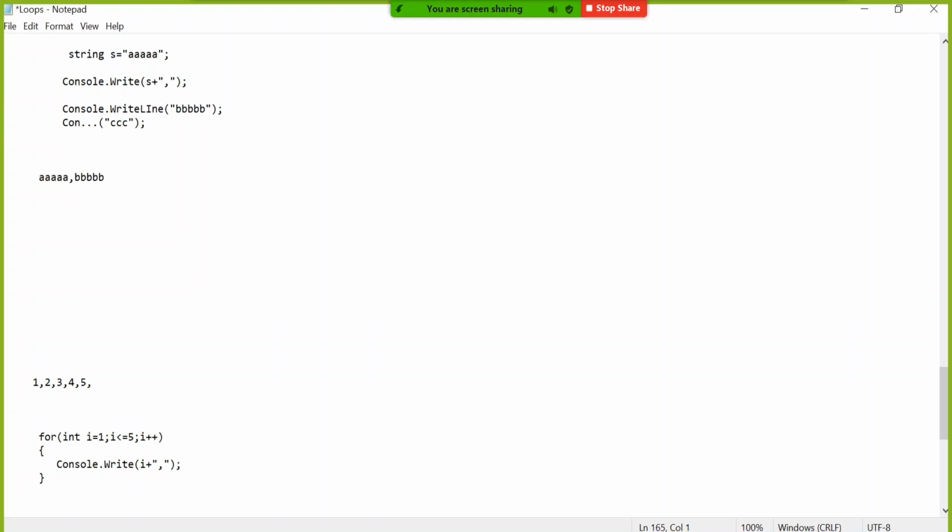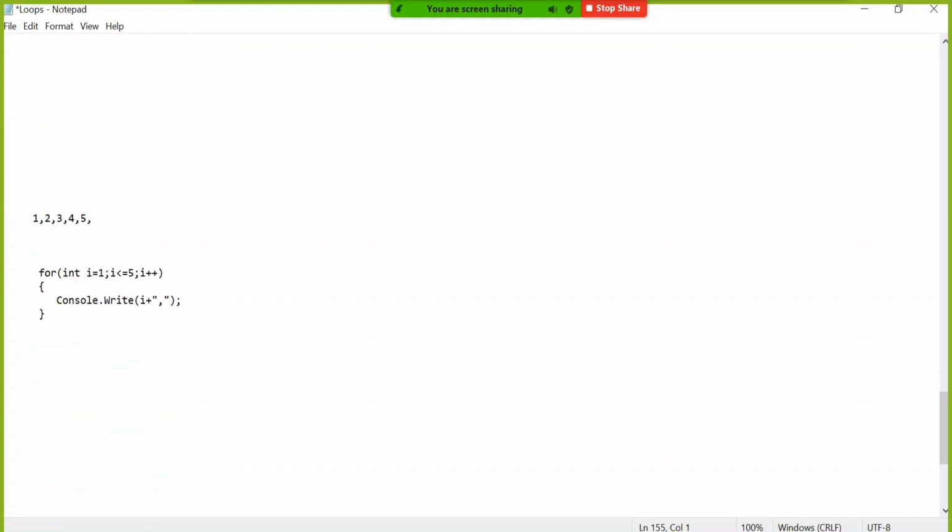The cursor will display on the next line, because WriteLine is there. So that line says break the line or take the cursor to the next line, whatever you understand. Okay. So now you come to your program.